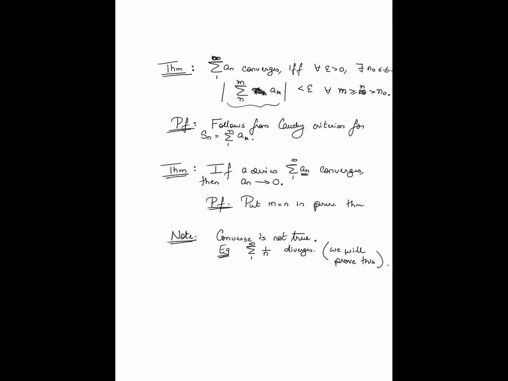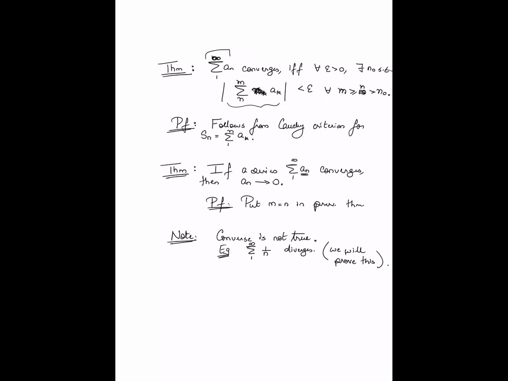So now let me quickly recap what it is that we have said. You have a series. A series is of the form summation 1 through infinity an. We talked about what it means. How do you interpret this object? This object is interpreted in terms of the limit of the running sums, summation 1 to n of ak. If that sequence of running sums converges, we say the series converges. If that sequence of running sums tends to infinity, we say the series tends to infinity. If the sequence of running sums diverges, we say the series diverges.